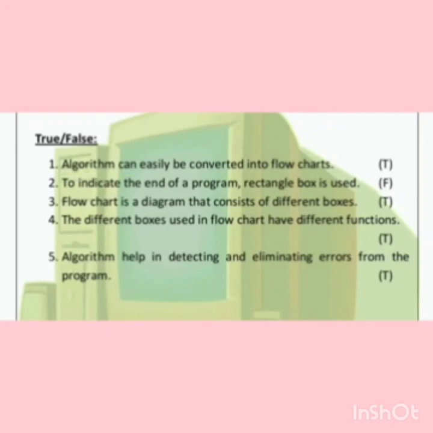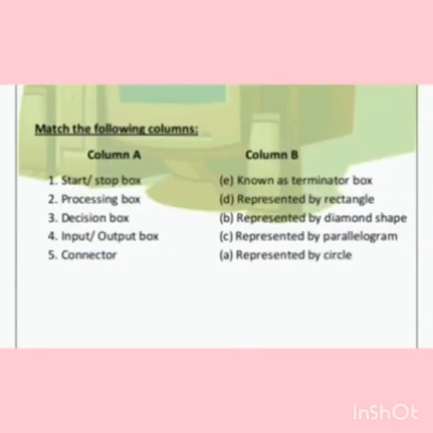Now match the following. First is start or stop box. It is known as terminator box. Second, processing box. It is represented by a rectangle. Third, decision box. It is represented by a diamond shaped box. Fourth, input or output box. It is represented by parallelogram. Fifth is connector and represented by circle.